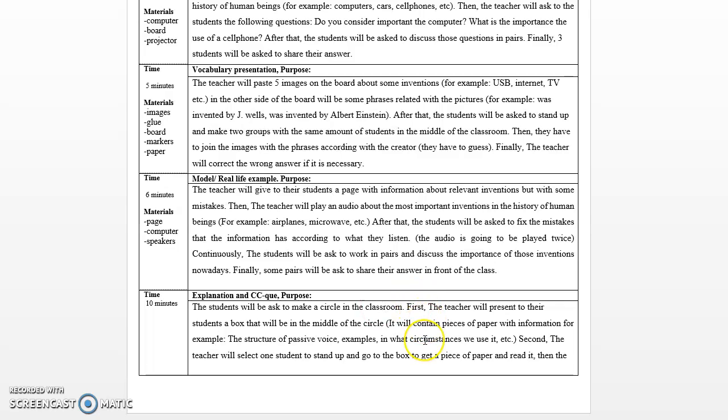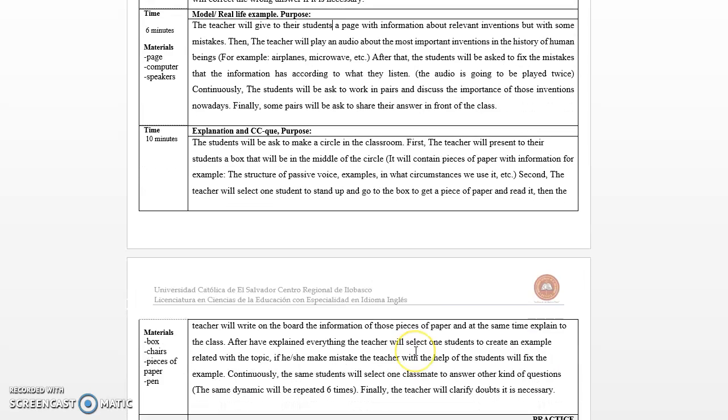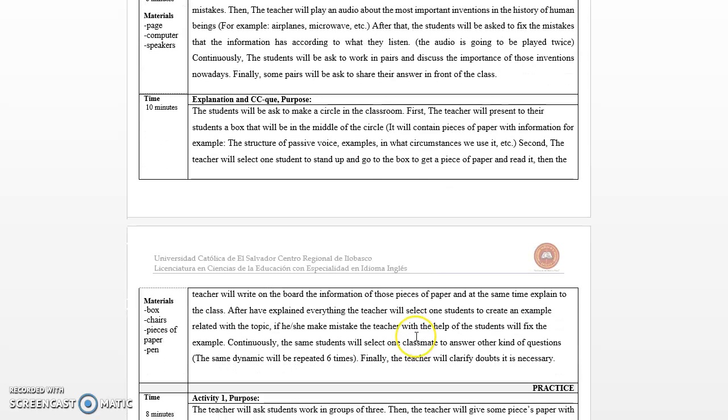So the explanation, the time is 10 minutes, and the materials are a box, chairs, pieces of paper and pen. So the students, explanation and CCQ, of course. The students will be asked to make a circle in the classroom.